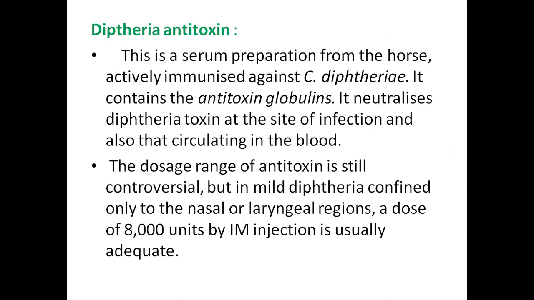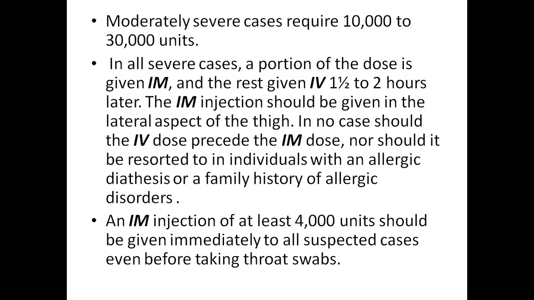The dosage range of antitoxin is still controversial, but in mild diphtheria confined only to the nasal or laryngeal regions, a dose of 8,000 units intramuscular injection is sufficient. In moderately severe cases, we require 1,000 to 30,000 units. In all severe cases, a portion of the dose is given intramuscularly and the rest is given intravenously 1.5 to 2 hours later.